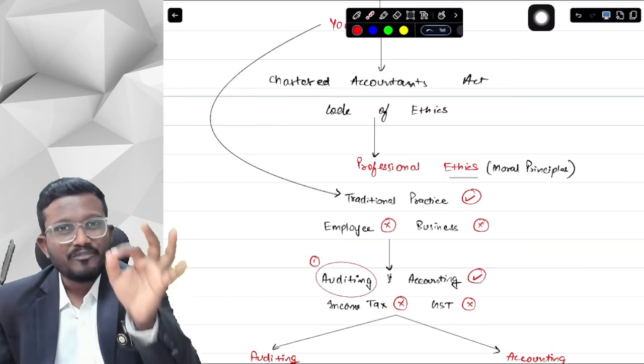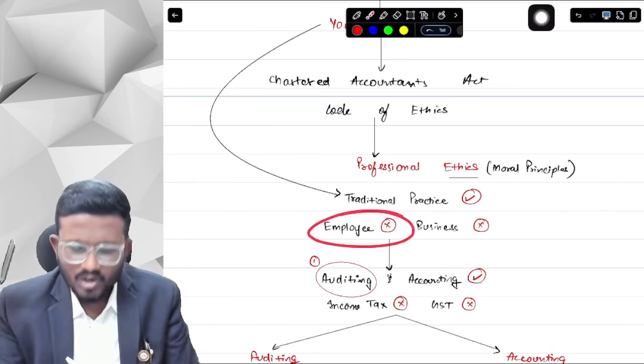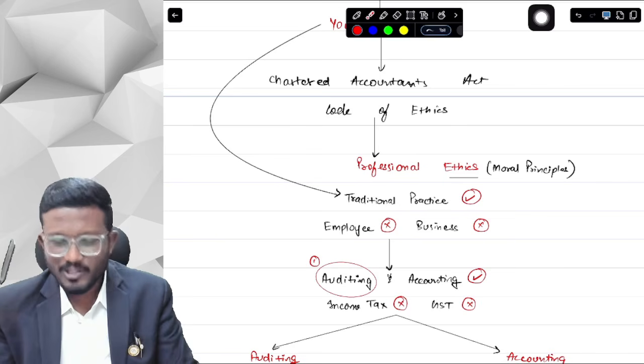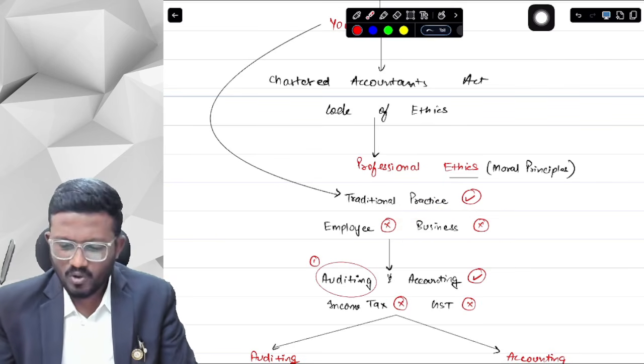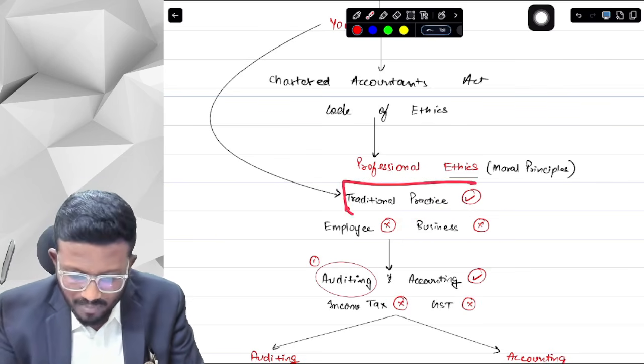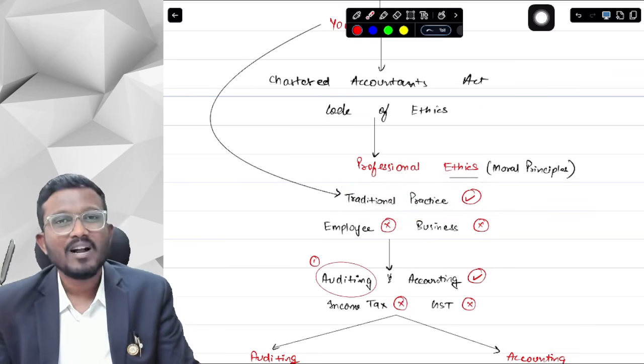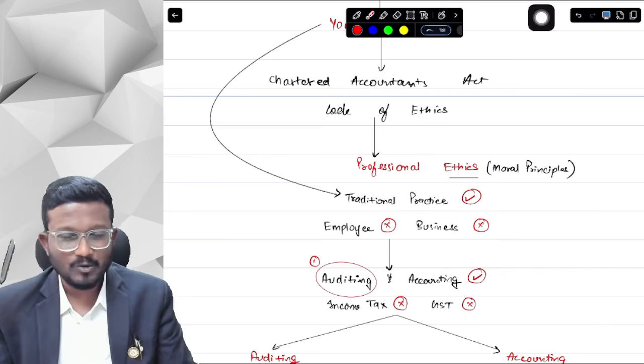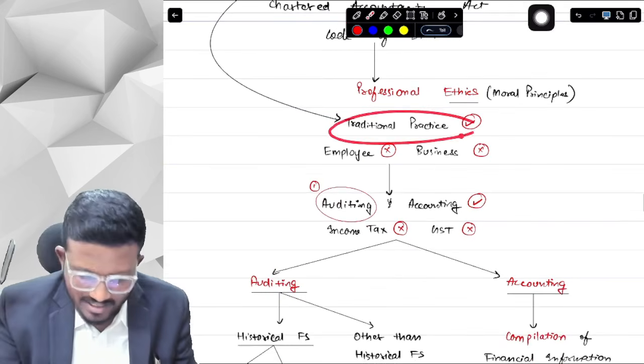So suppose after becoming a CA, you decide that you don't want to do a job, you don't want to do any business, you just want to do practice. You want to get into traditional practice, the CA practice. Okay, so now in the CA practice, you have many other options.